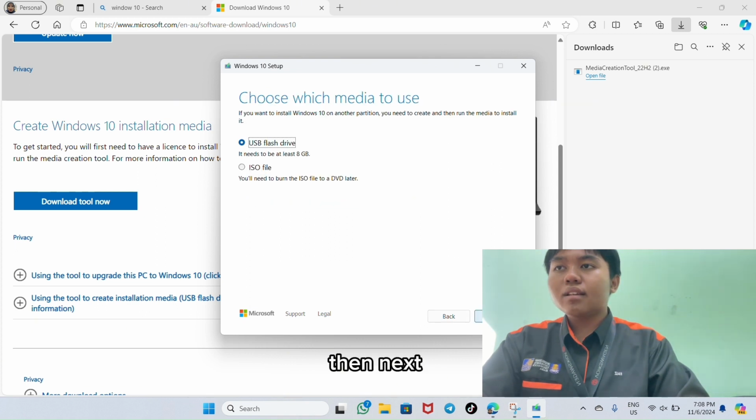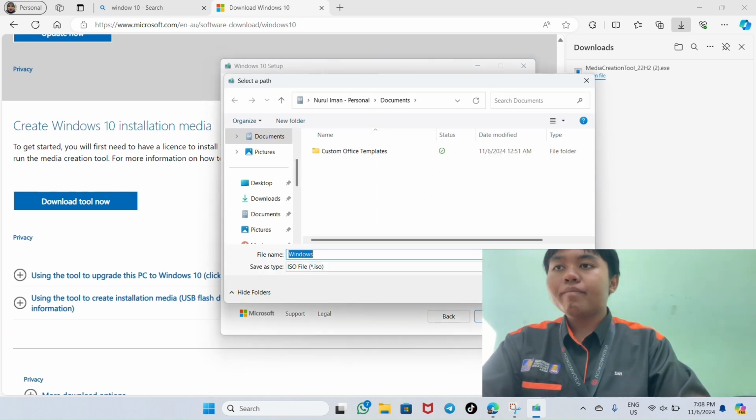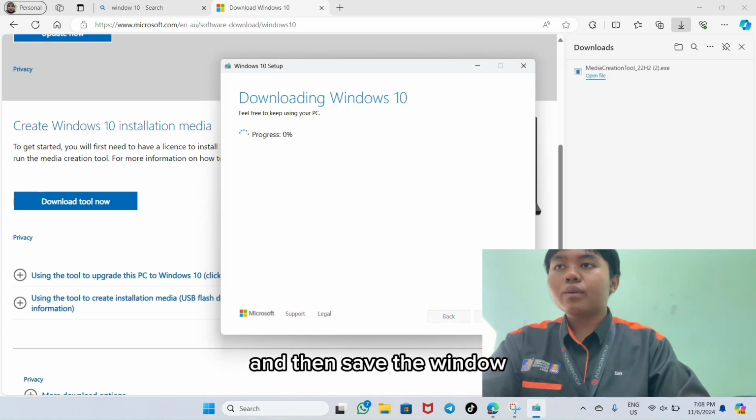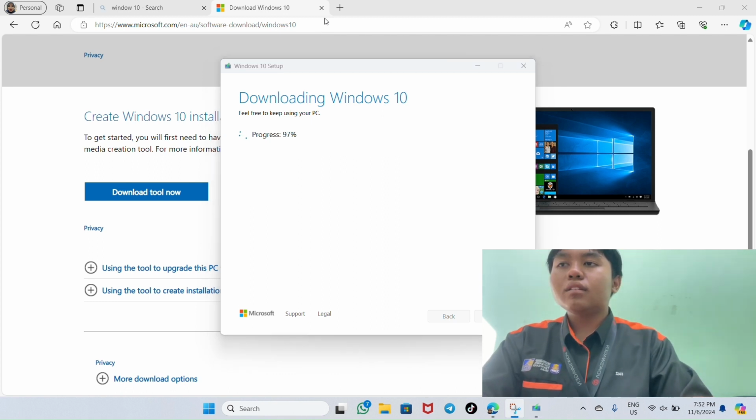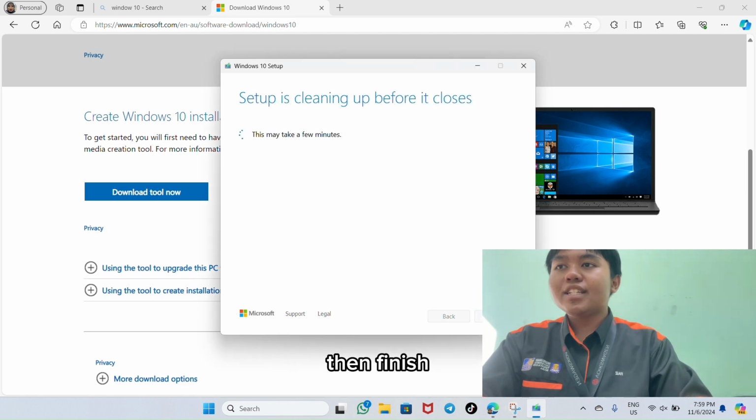Then next. And choose ISO file. Next. And then save the file. And wait for downloading Windows 10. And finish.